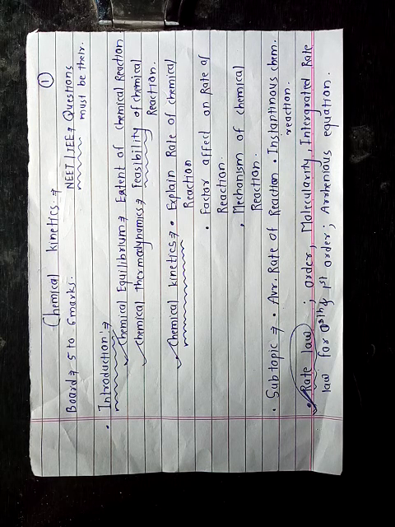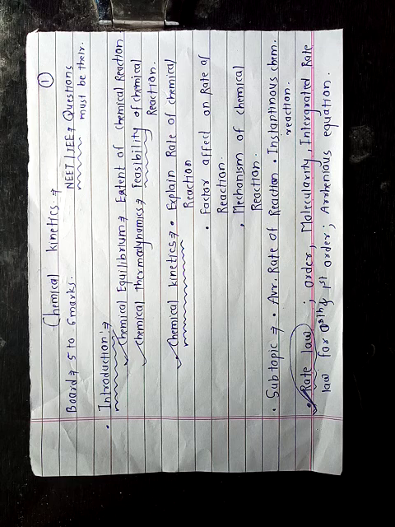After that, we'll discuss the Arrhenius equation concept. Then collision theory is there. Then two theoretical topics are there: effect of temperature on rate of reaction and effect of catalyst on rate of reaction. So this is all about the introductory part of chemical kinetics.